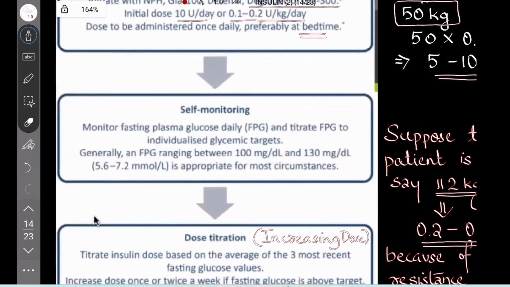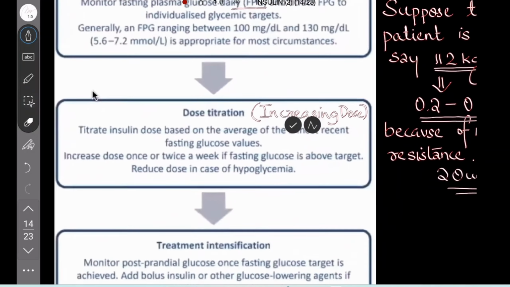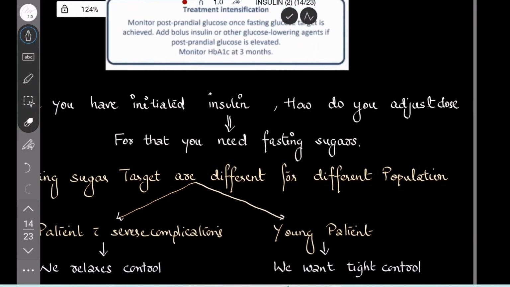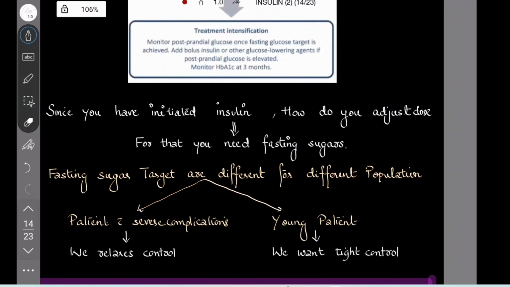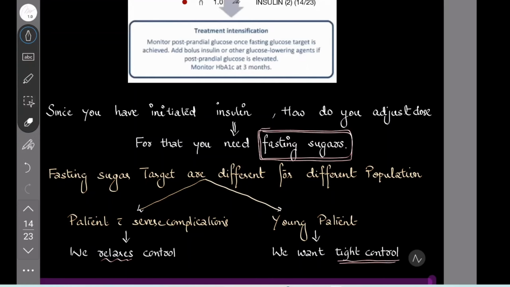For monitoring, we use the fasting glucose. Since you have initiated insulin, how do you adjust the dose? For that, you need fasting sugar levels. Fasting sugar targets are different for different populations. For example, if a patient has severe complications, we cannot go for strict control, so we relax the control. But if a young patient has so many years to live, we go for tight control because you have to prevent the complications as much as possible.